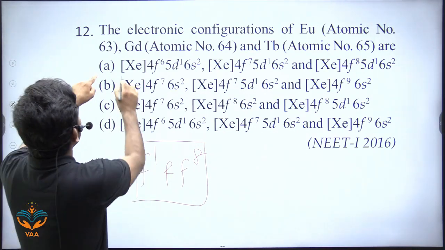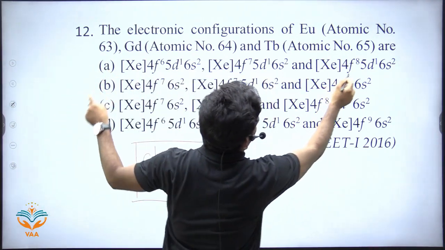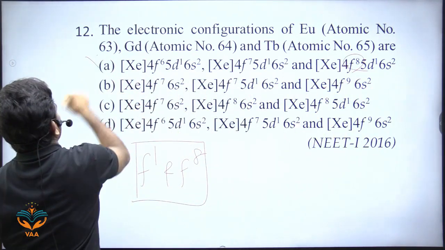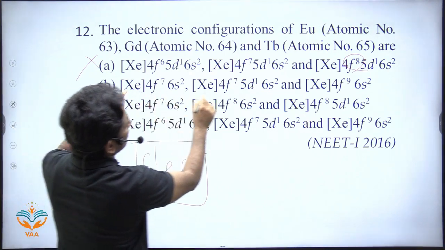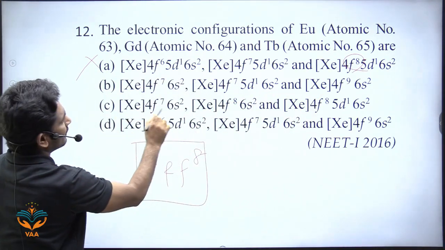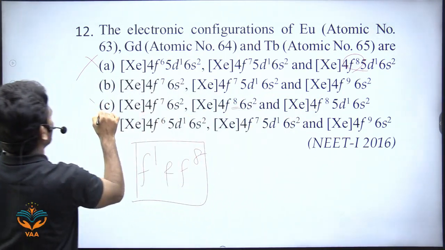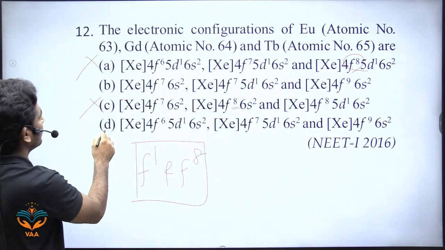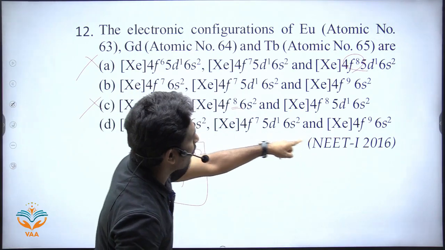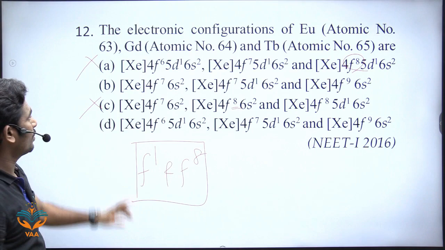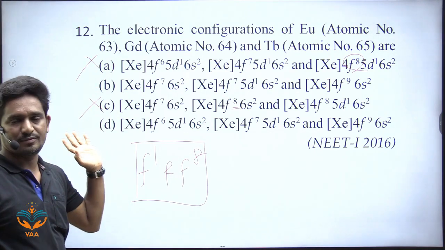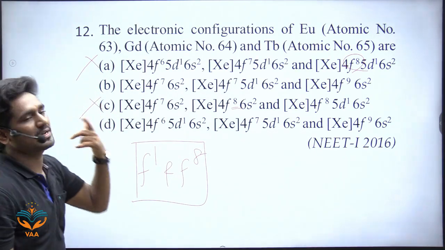So look here, in A, there is an f8 configuration, right? Cut A. B, here there is no f8. Here there is f8, right? So that one is wrong. Here, in D, also there is no f8 configuration. So the answer is either B or D, one of these two. So which one is the answer?